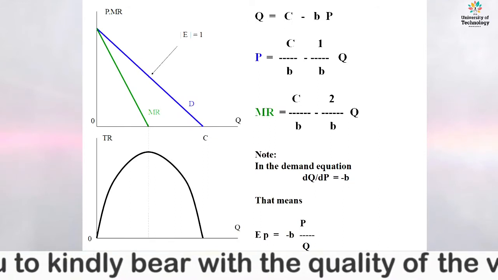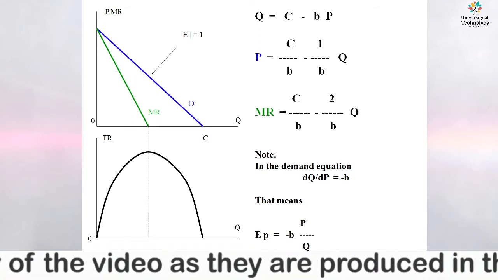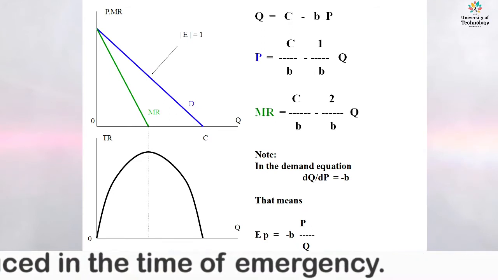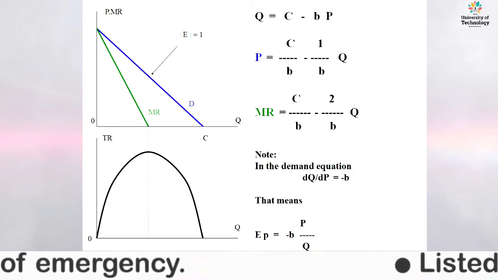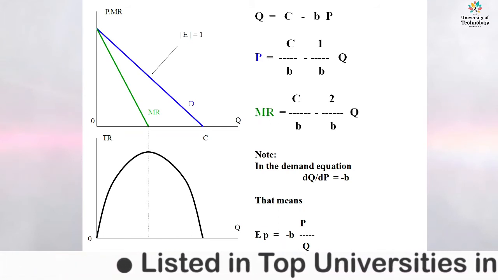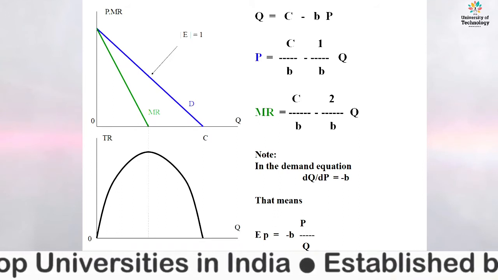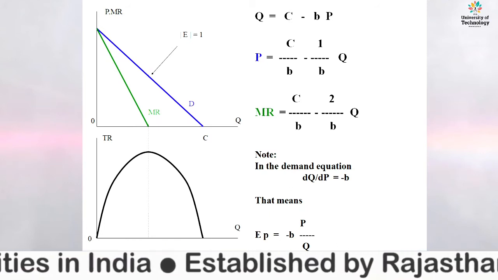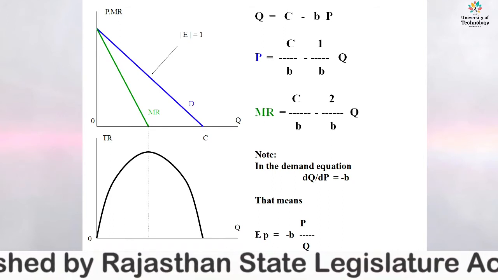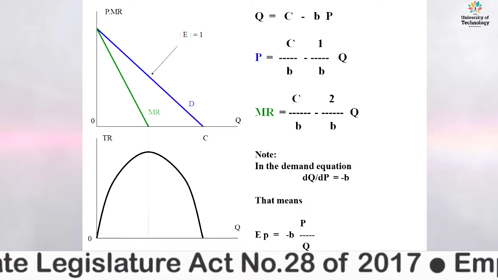If we integrate it, the relationship between quantity and price is Q equals C minus BP, and here price is defined as C divided by B minus 1 by B times Q. If we simplify this equation, the demand equation becomes dQ by dP, which is represented by the slope minus B. It means EP is equal to minus B into P by Q, where P is the price and Q represents the quantity demanded.